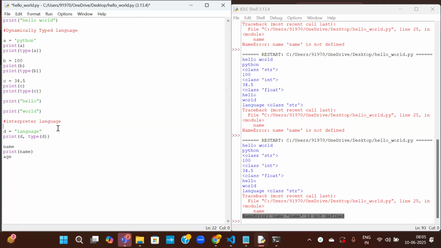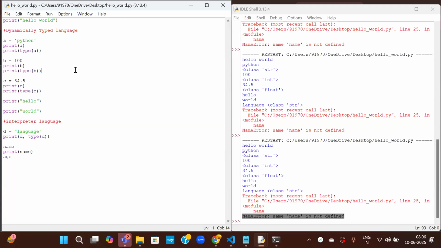Okay, and it stops at the first occurrence of the error. That is how we have to understand Python. It acts as both the compiler and interpreter. Compilation will be done internally, but like an interpreter language, it will stop wherever there is an error, at the first occurrence. Okay, so that is about the interpreter language.